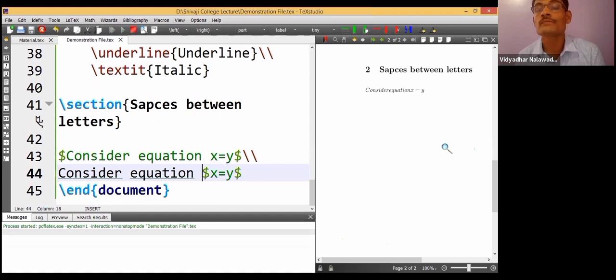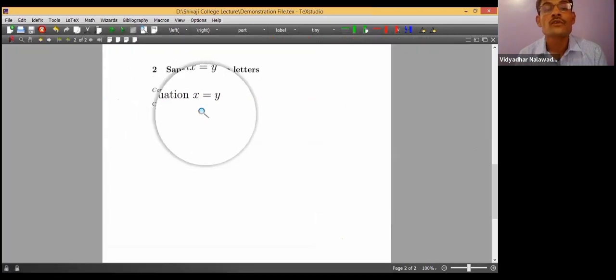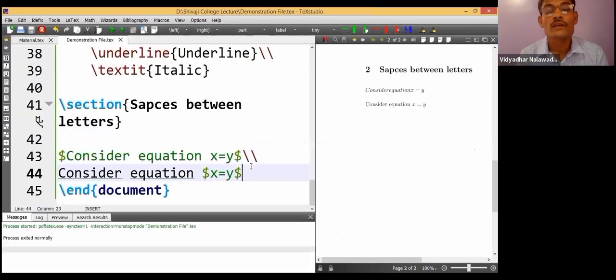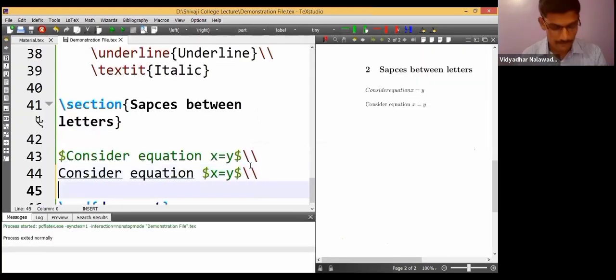Consider the equation, and then compile it. Now it has appeared right. So we must take care where to enter and leave math mode. Otherwise there will be no spaces.